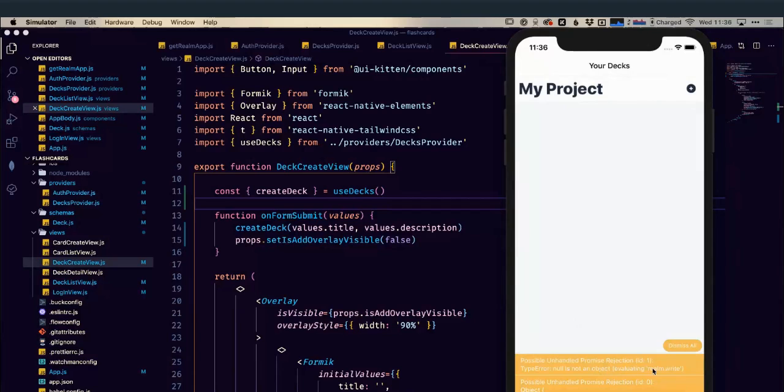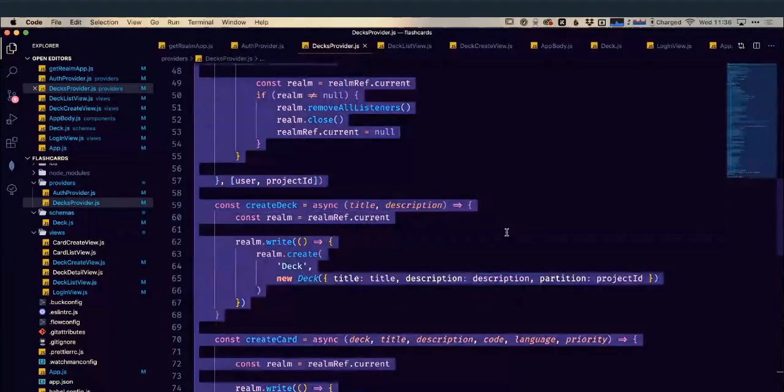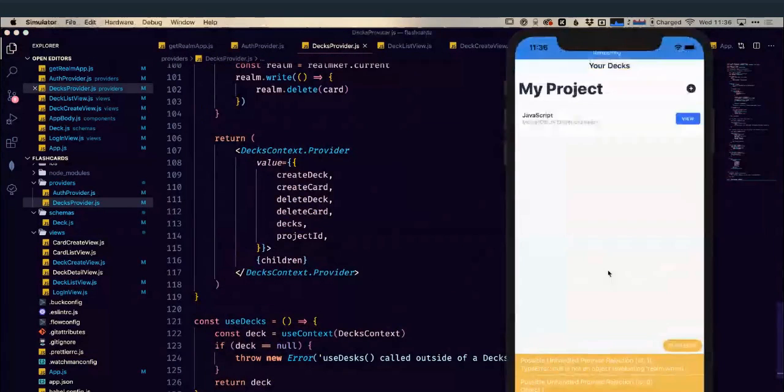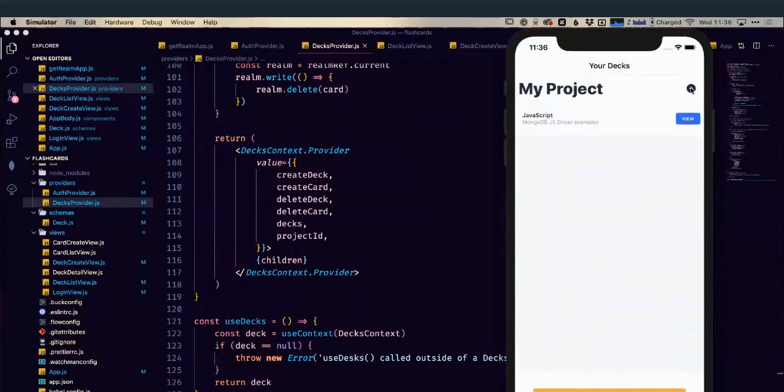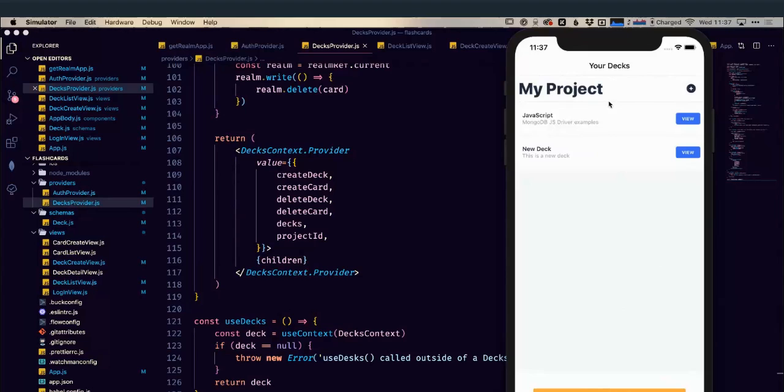So I'm just going to have a look at our Dex provider over here and just make sure that we've got everything that we need in that. Perfect. Okay, this is looking more healthy now. So if I try creating my title of like new deck, this is a new deck, and create. Perfect. Okay, so we can see here's a deck that I had created previously that's still in my Atlas cluster. So we can see this is actually syncing now to Atlas and pulling down the one that I created during the demonstration, but we can't view them.